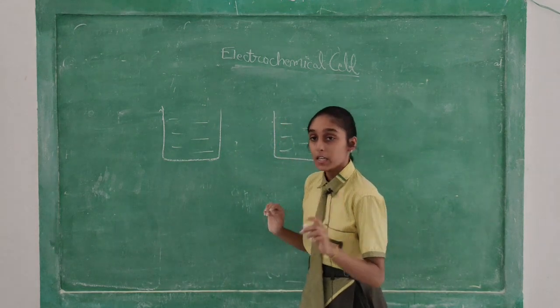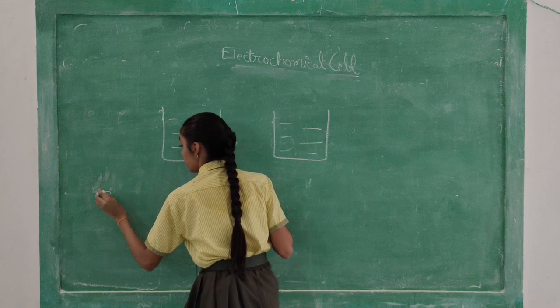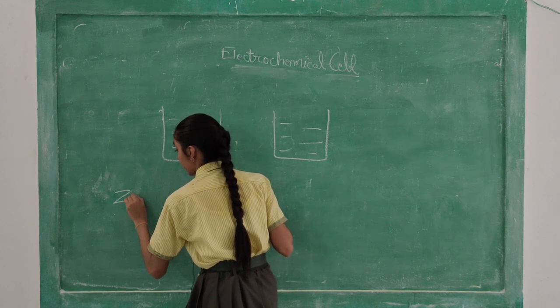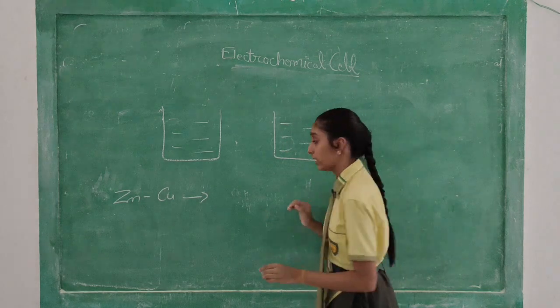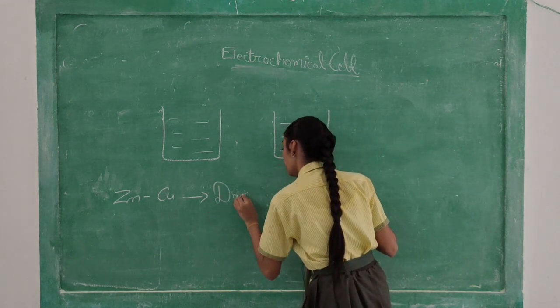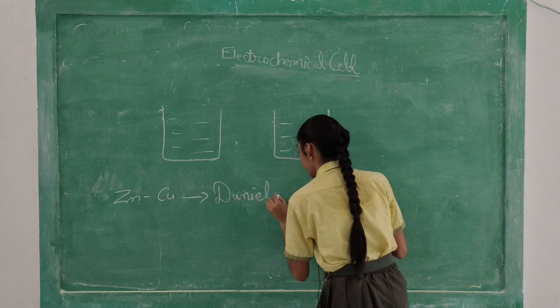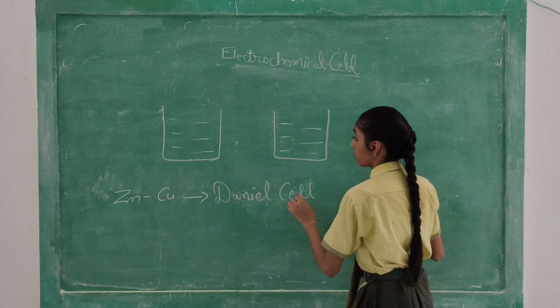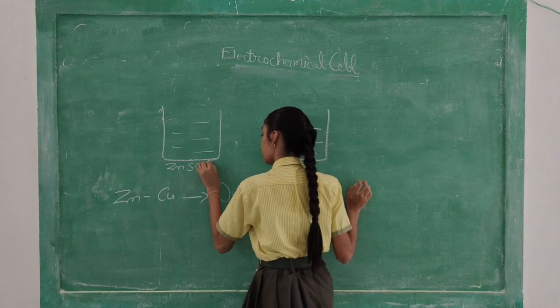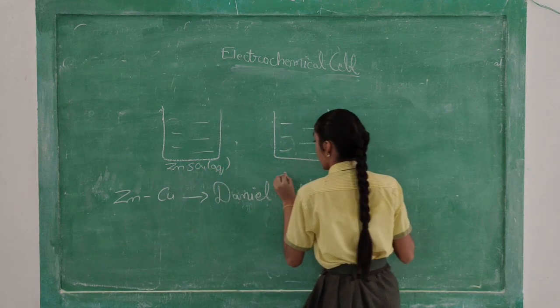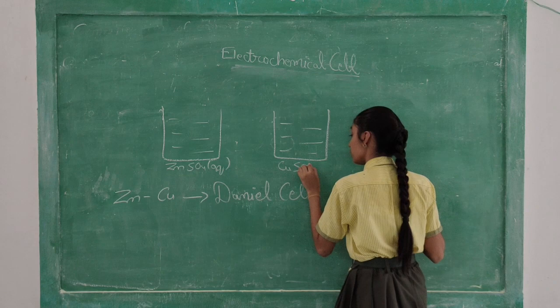One more thing, here we are taking Zn and Cu. Zn and Cu are popularly known as the Daniell cell. Now again there is a solution of ZnSO4 and here is CuSO4.